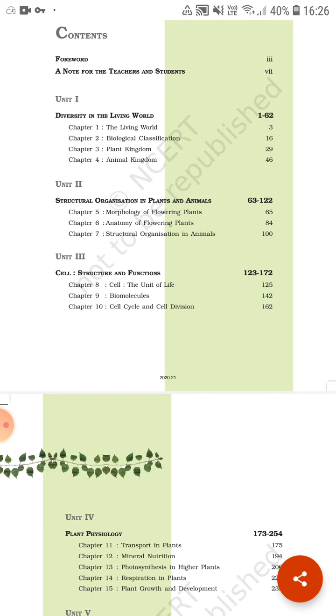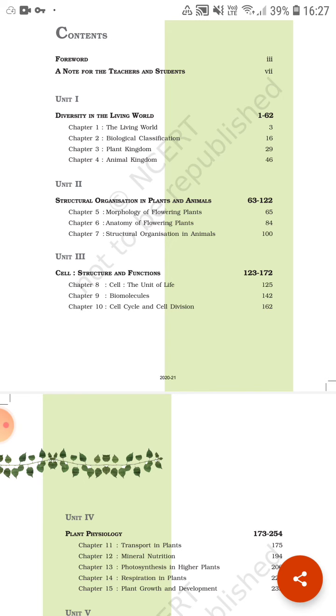Second, biological classification, which is the study about the diversity of living beings. Third, it's a sub part of biological classification, as we have 5 kingdoms.